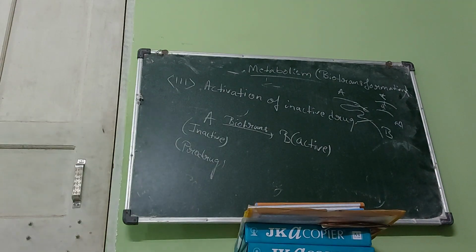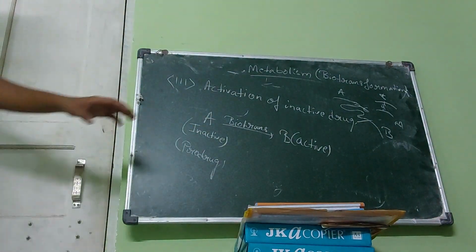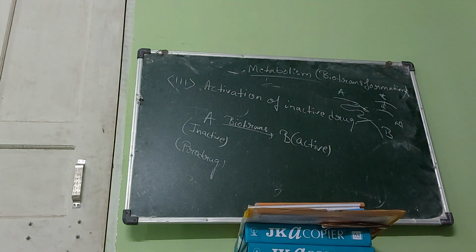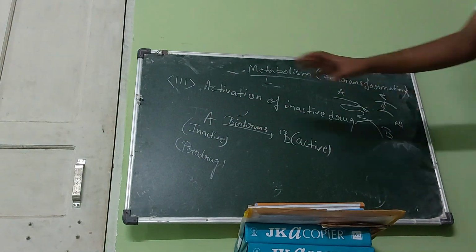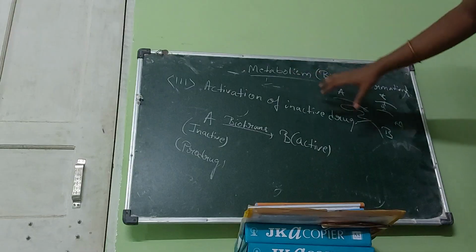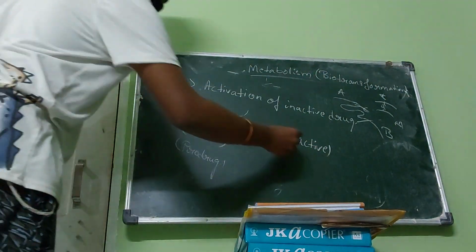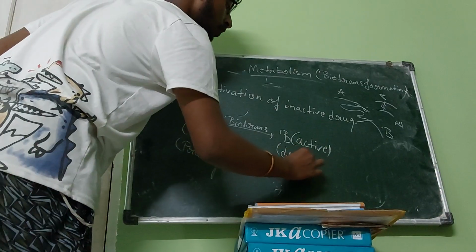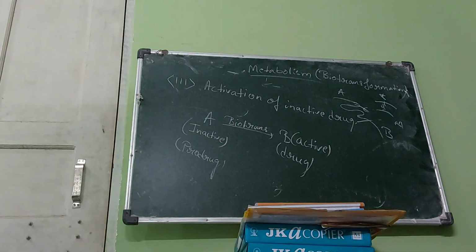Like that, the drug which is inactive in nature is a prodrug, and now B is our drug. So prodrug gets converted into drug by biotransformation.